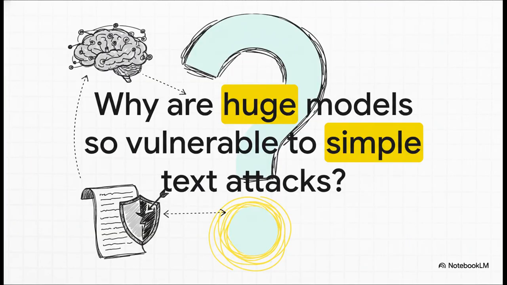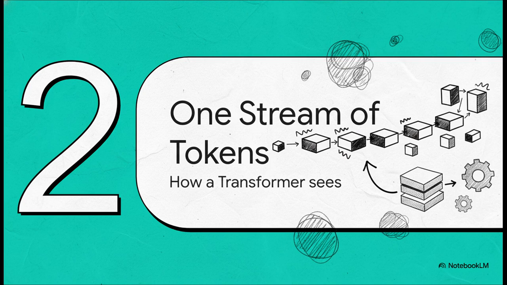And that really brings us to the central question we're trying to answer here. How is it that these incredibly complex, multi-billion parameter models can be so easily manipulated by, well, by a cleverly worded sentence? The answer, it turns out, is in their fundamental design. To really get this vulnerability, you first have to understand how a transformer-based LLM even perceives the world. This is the bedrock concept that makes the entire attack possible.